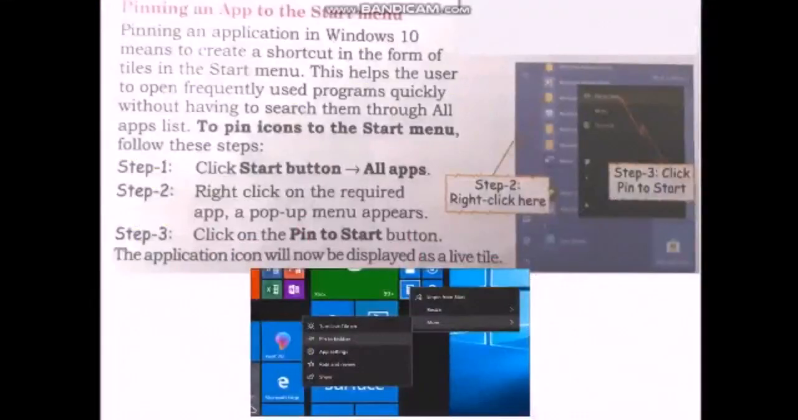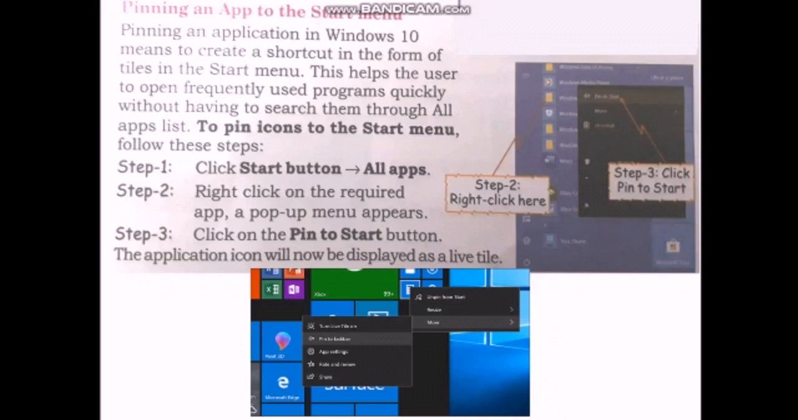Next one, pinning an app to the Start menu. Here pinning means to create a shortcut in the Start menu. So pinning an application in Windows 10 means to create a shortcut in the form of tiles in the Start menu. So this is the Start menu. Pinning helps us to open the frequently used programs quickly without having to search for them. If the programs are already in the Start menu, there is no need to search for them, right?